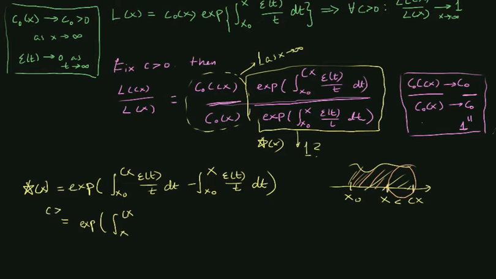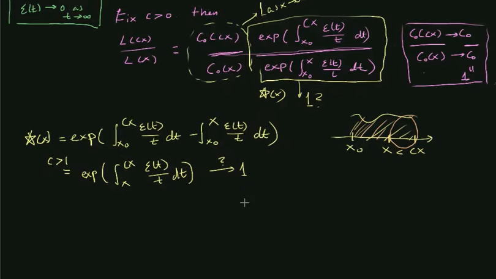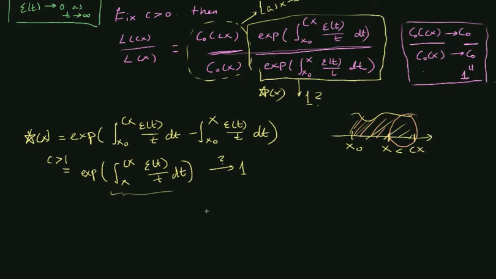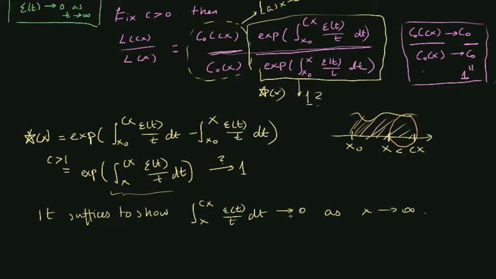So let's just assume for the time being that C is greater than 1, and that will allow Cx to be greater than x. And what we then want to show is that this expression here goes towards 1. And we notice that for the exponential of this thing to go towards 1, it suffices to show that the integral inside tends to 0 as x tends to infinity.